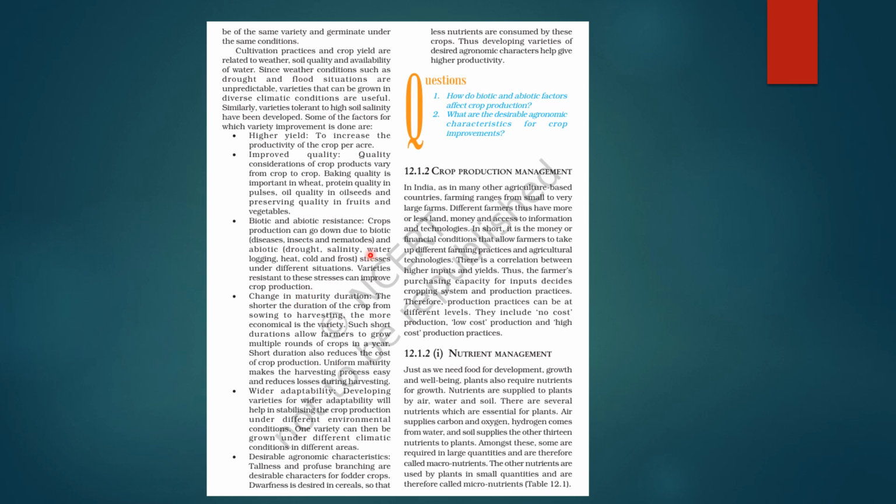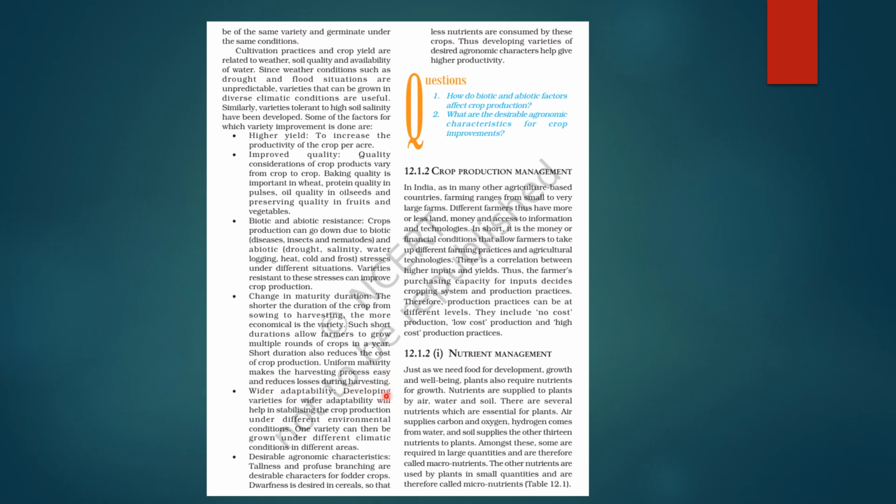Okay. इससे related देखो question भी है, how do biotic and abiotic factors affect crop production? So you can mention this thing, right? Next is changes in maturity duration. So shorter duration of the crop from sowing to harvesting, so more is its economical. Okay. So short durations allow farmers to grow multiple rounds of crops in a year, and it also reduces the cost of crop production. ठीक है, uniform maturity will make the harvesting process easy and it will reduce the losses during harvesting, right?